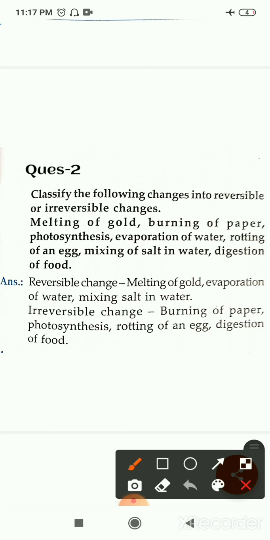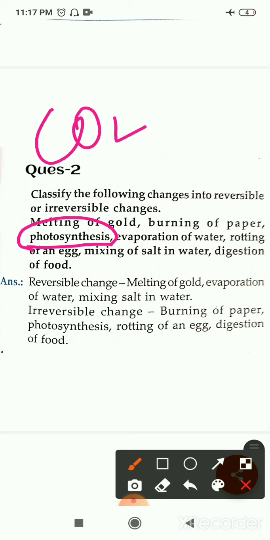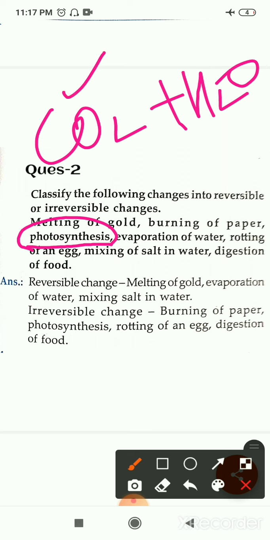Okay, now see the next one, photosynthesis. In the process of photosynthesis, something new is formed, with the help of carbon dioxide (CO2) and water, in the presence of sunlight and chlorophyll. Something new that is called glucose is formed. So because new substances are forming, we cannot get CO2 and water again from this glucose. That's why this is also an irreversible change.